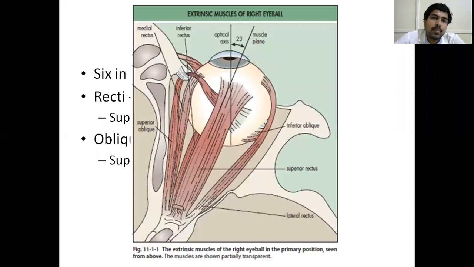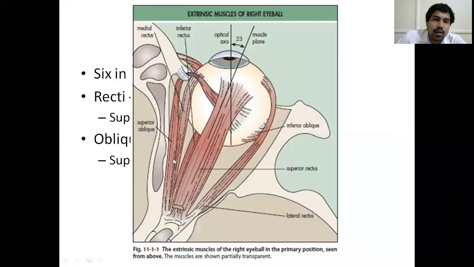This is a diagrammatic representation. You see the first one is the superior rectus muscle. It is labeled, and it is going in a straight pathway. The one present beneath it is the inferior rectus muscle, which is labeled. Similarly, on this side you have the lateral rectus muscle, and on this side the medial rectus muscle, labeled here. You can see all these muscle fibers are running a straight course. That's why they're called recti: superior, inferior, medial, and lateral.